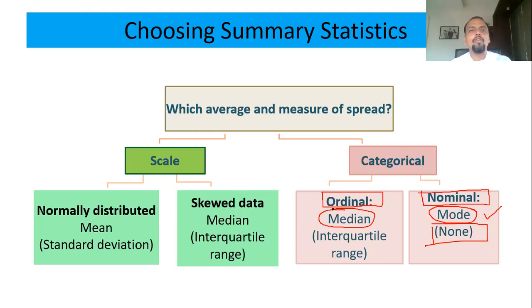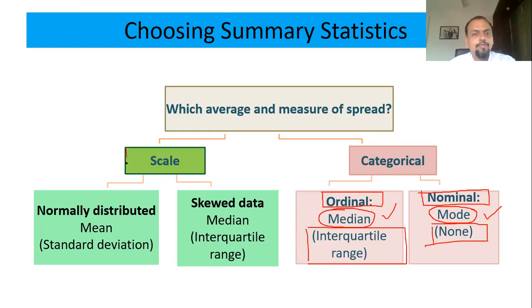We will have to go for median. So for ordinal data, it will be median, and for dispersion, the interquartile range, Q3 minus Q1, should be used.